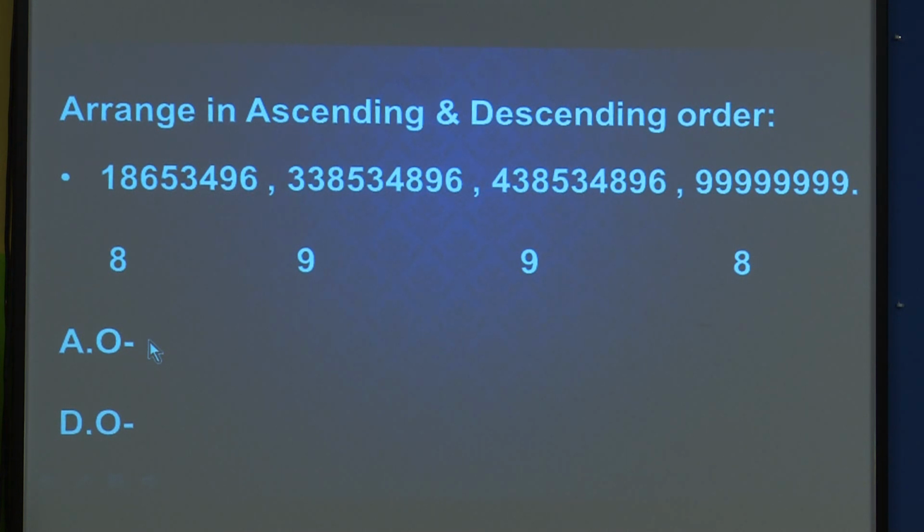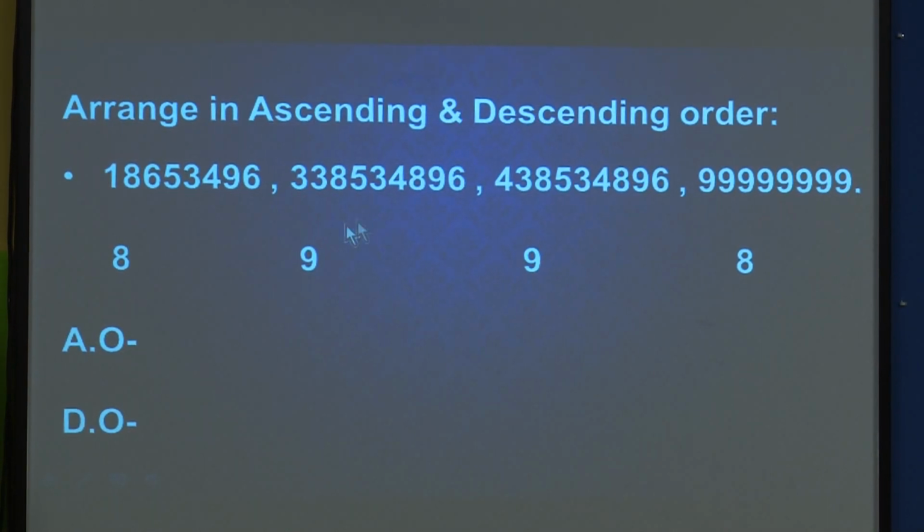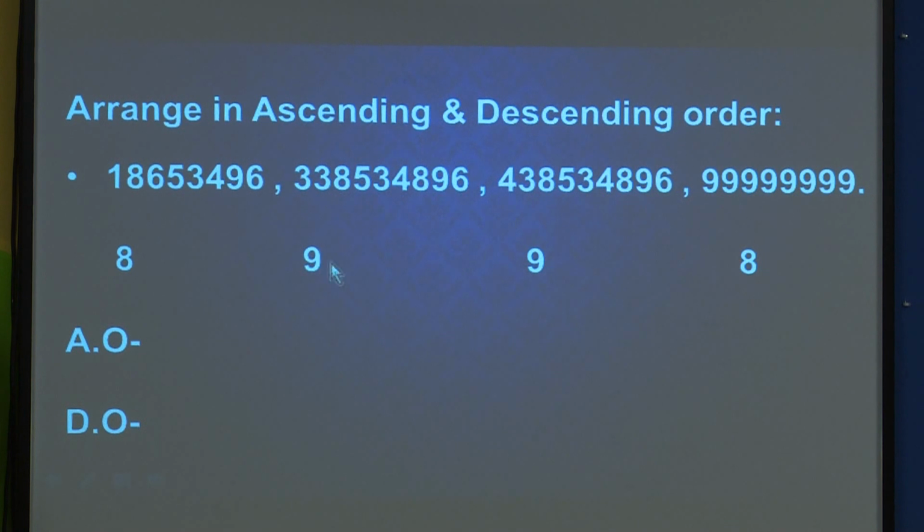Out of these two 8 digit numbers, we found which is smaller, so we write it first because it is ascending. Then the next will be the other 8 digit number, 99999998. Now we have to find the third. This is also 9 digit and this is also 9 digit. How do we find which is smaller?